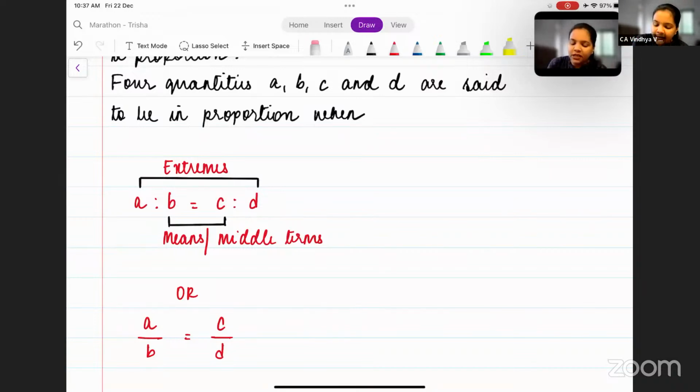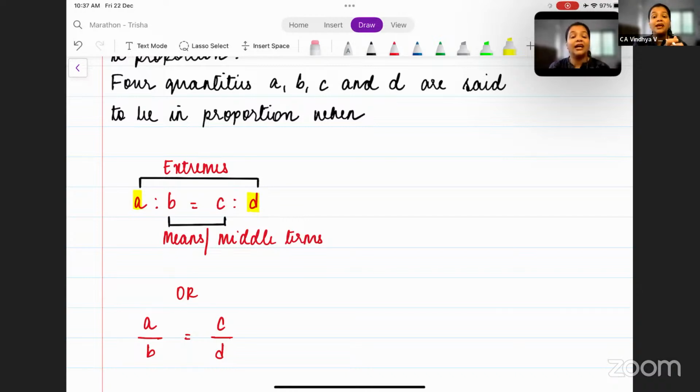If you observe, they are at the end here. A and D, okay. They are also called extremes. What are they called? They are also called extremes. Please repeat wherever you are listening from. Please repeat after me, it becomes a revision. Don't just listen to the class. Please repeat. A and D are called extremes.